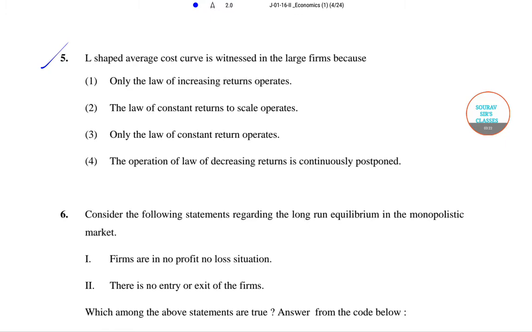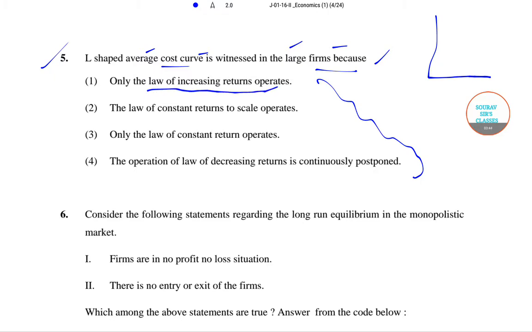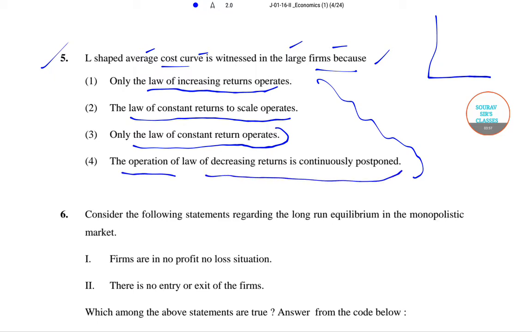So in question number 5 it is given: the L-shaped average cost curve is witnessed in large firms because. The 4 options as you can see are given: only the law of increasing returns operates, only the law of constant returns operates, and the operation of the law of decreasing returns is continuously postponed.